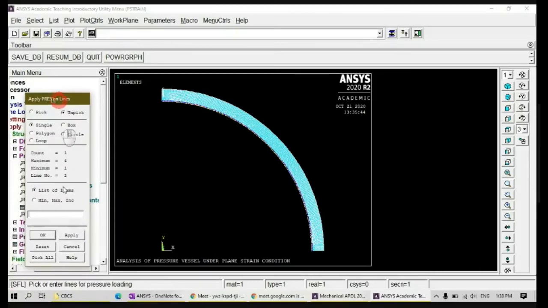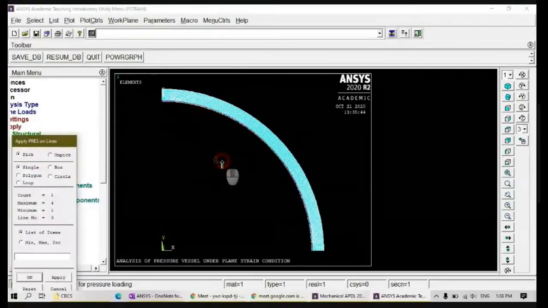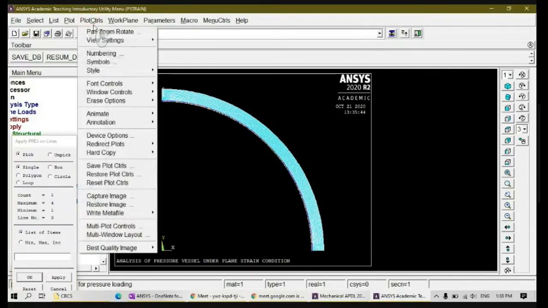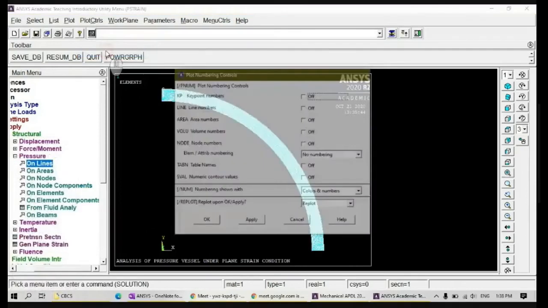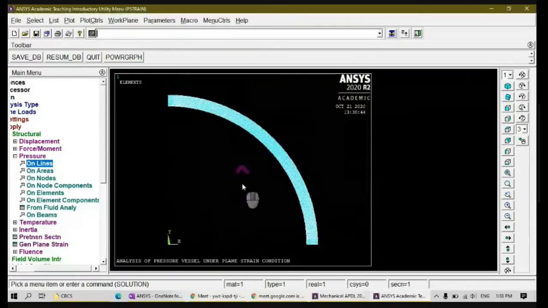So make sure your two lines here. I don't know. Okay, I will click cancel and start again. See, your count is only 1, right? Line number is 3. If you want to see the type of line number, you can go to plot controls, numbering, and choose line numbers on. You can see here.